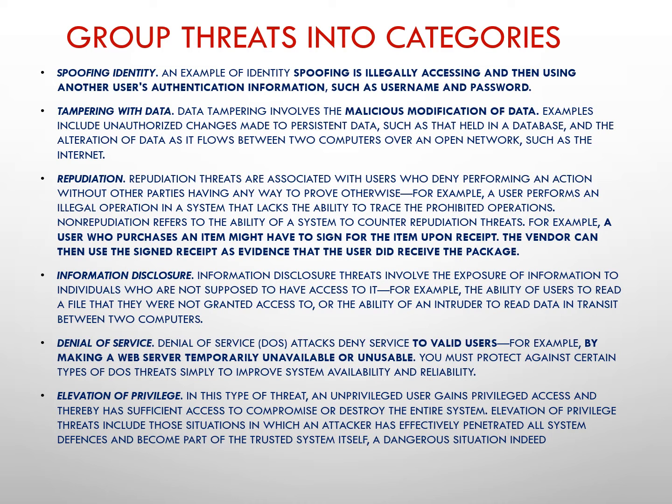Then next one is repudiation. Repudiation threats are associated with users who deny performing an action without other parties having any way to prove otherwise. For example, a user performs an illegal operation in a system that lacks the ability to trace the prohibited operations. Non-repudiation refers to the ability of a system to counter repudiation threats.